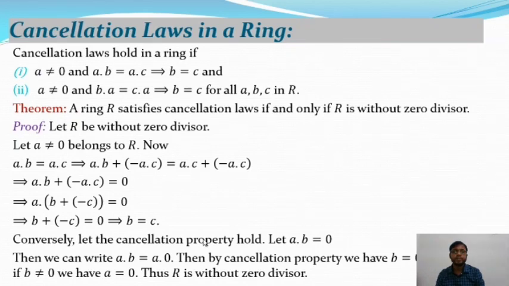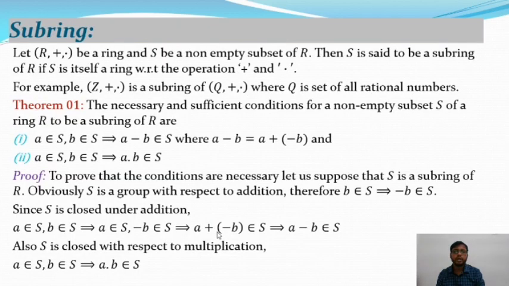So here's the proof of the following theorem. That means if R is without 0 divisor, then it satisfies the cancellation property, as well as if it satisfies the cancellation property, then R is without 0 divisor. And after that, we will discuss the subring. This is the very important part of this lecture, that means in ring.